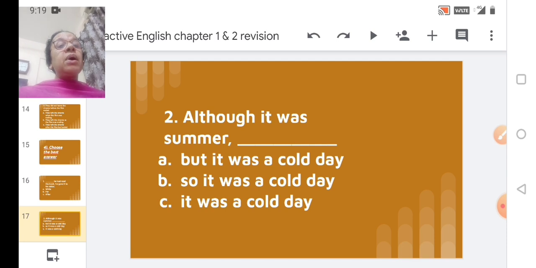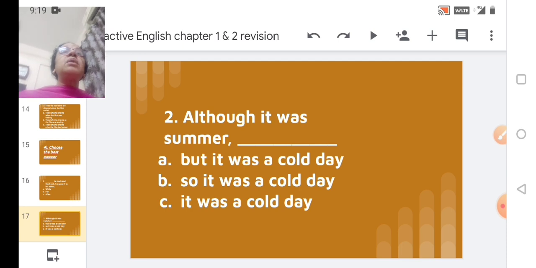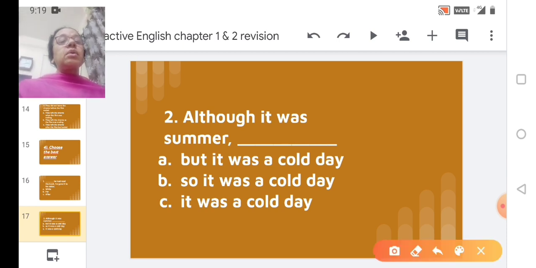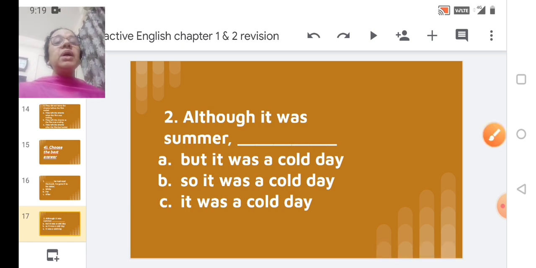Although it was summer, so it was a cold day, that too doesn't fit in. Although it was summer, it was a cold day. Though it was summer, it was a cold day. So the correct option here is option C. It was a cold day. Although it was summer, it was a cold day.